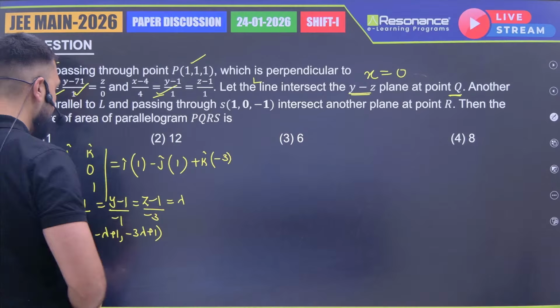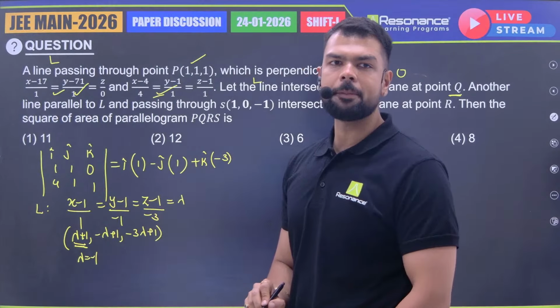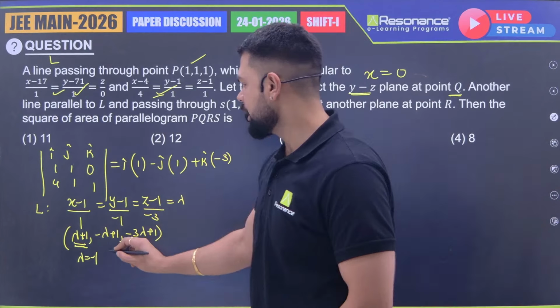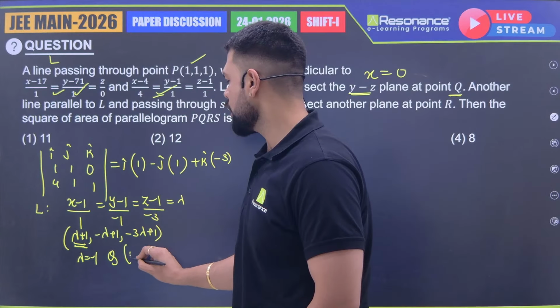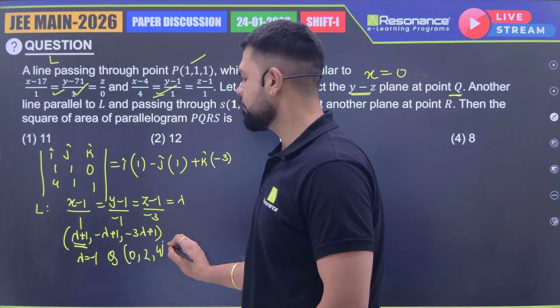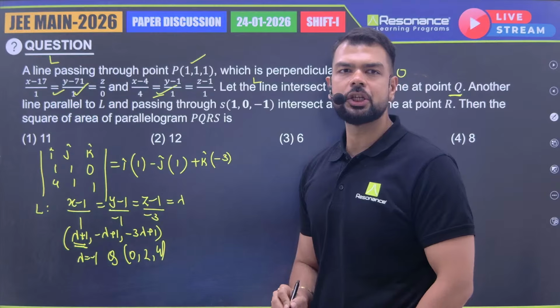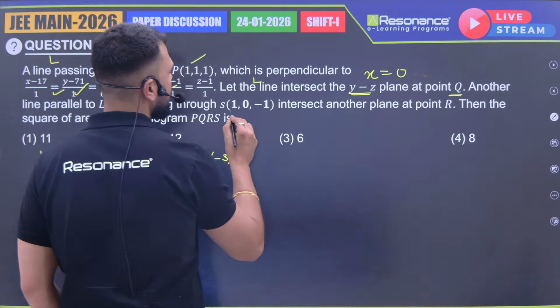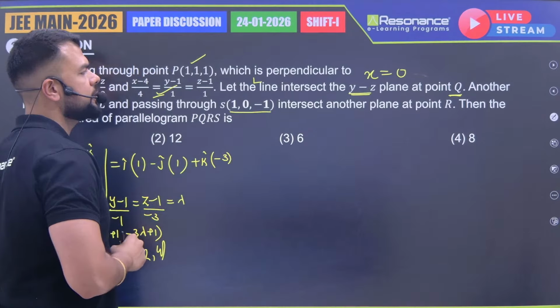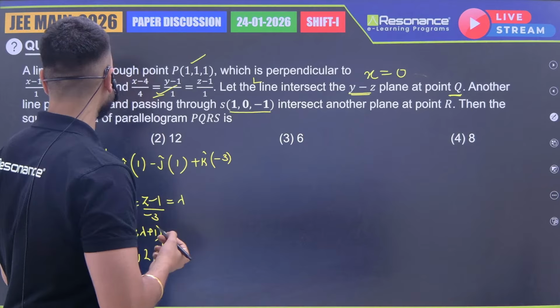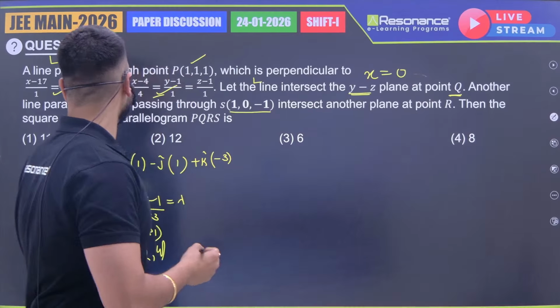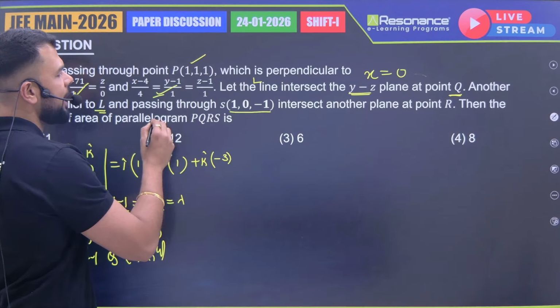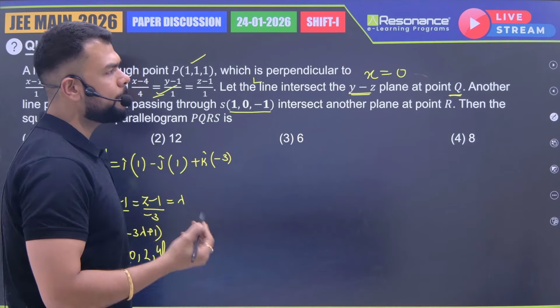If lambda is minus 1, I put it here, so I'll get the point Q to be (0, 2, 4). Okay, and there is one more point given, S (1, 0, minus 1). Another information given is that another line parallel to L and passing through S intersects another plane at point R.